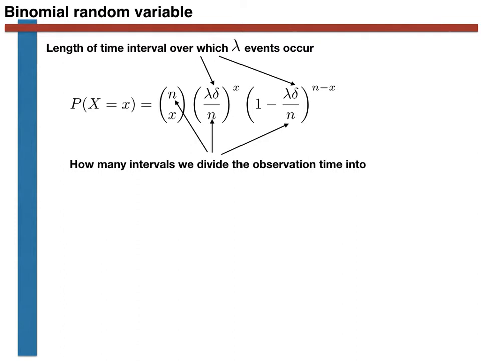Notice last of all that the time period delta we introduced now no longer needs to be the same as the length of the segments that we divide our time windows into. In other words, delta is not equal to the total time that we observed the road for divided by n, the number of time intervals that we divided the observation time into. Delta is instead just a parameter of the particular model that we have generated. Delta could even be the total time that we observed the road for.